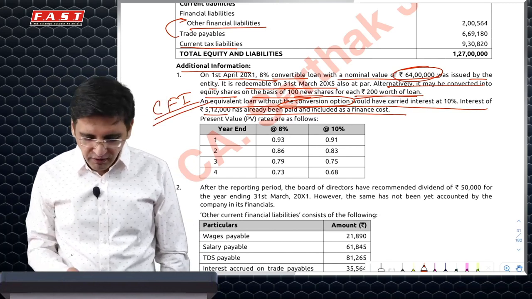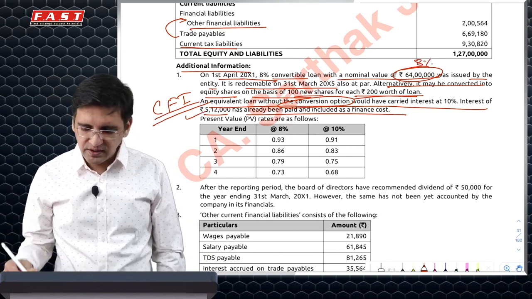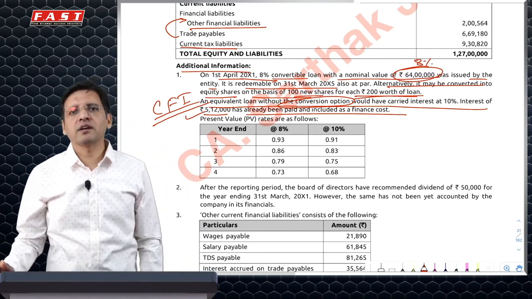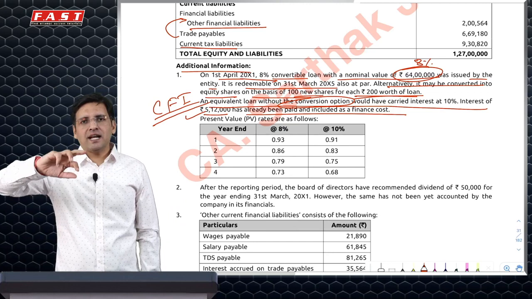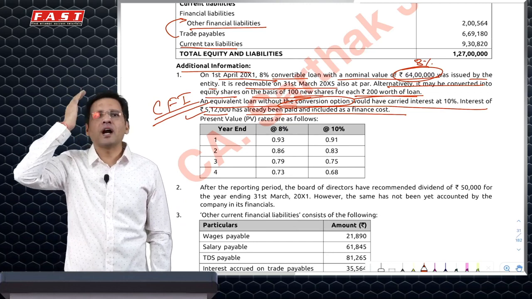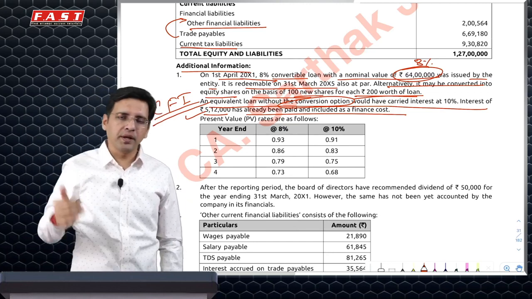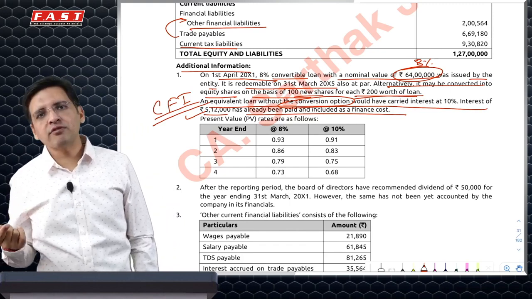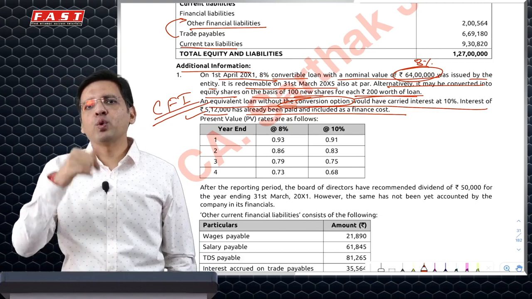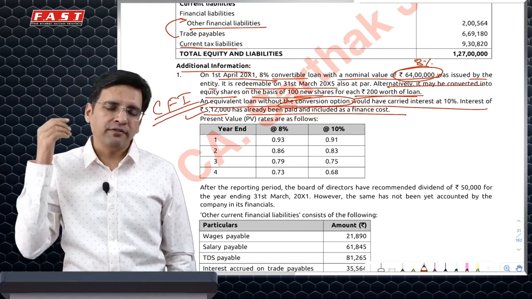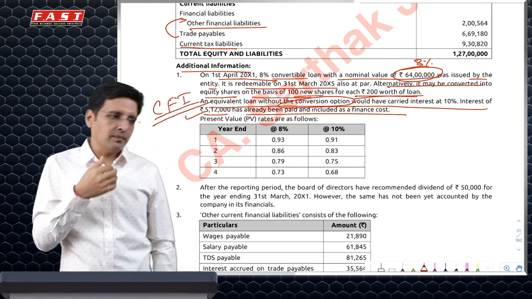You booked an interest of 5,12,000, which is 8% of 64 lakh, which is not correct. You will calculate the revised interest. Additionally, book that interest cost. If a tax adjustment is required, if the tax rate is given, do that. And in the balance sheet, also show other equity. Also calculate the closing value of your liability at the end of the first year, and that will be shown under financial liabilities, non-current liability.